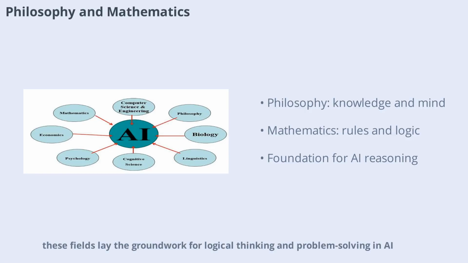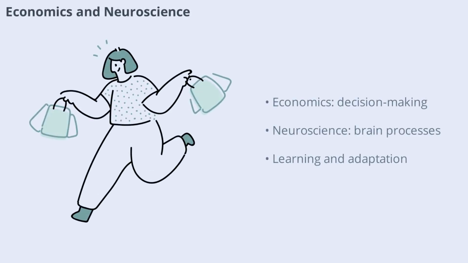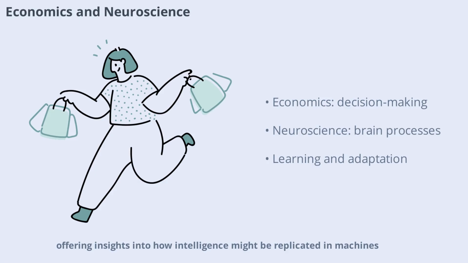Together, these fields lay the groundwork for logical thinking and problem-solving in AI. Economics teaches us how to make decisions to maximize payoff, even when outcomes are uncertain or others may not cooperate. Neuroscience studies how brains process information, offering insights into how intelligence might be replicated in machines. By understanding decision-making and brain function, AI researchers can design systems that learn and adapt, just like living organisms.